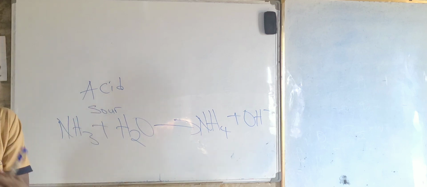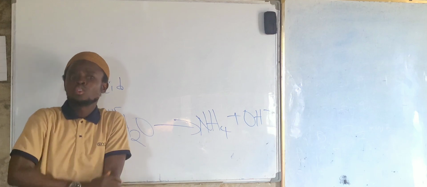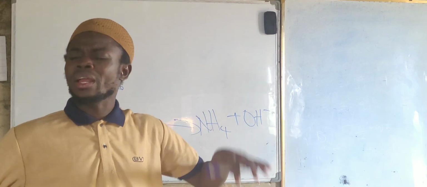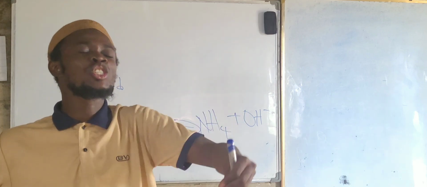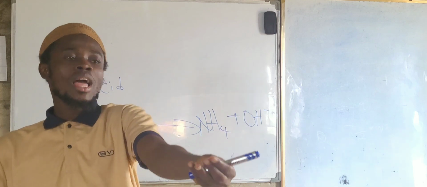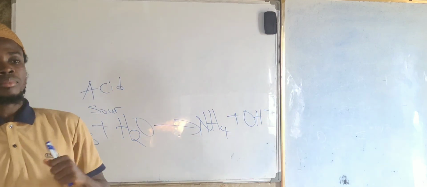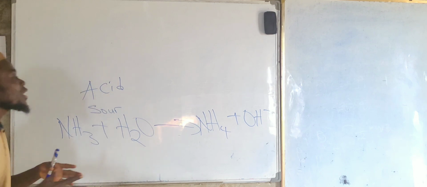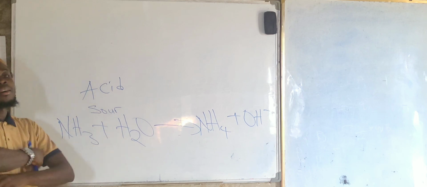First of all, let us try to understand these areas before we go to definitions. When I ask you what an acid is, someone can say an acid is any substance that dissolves in water and produces hydrogen ion as the only positive ion. That is what we are used to. Yes, it is an acid, but it's the Arrhenius concept about acid.